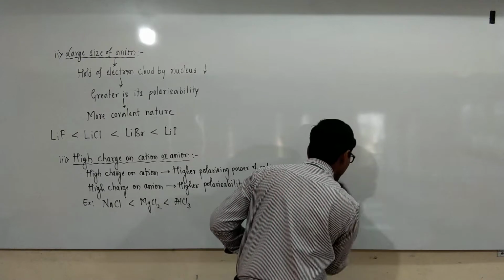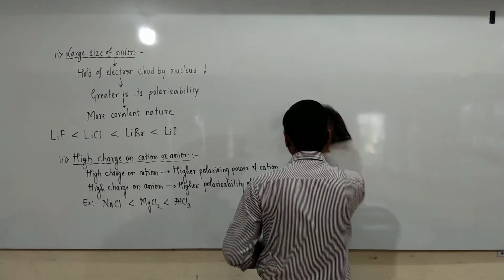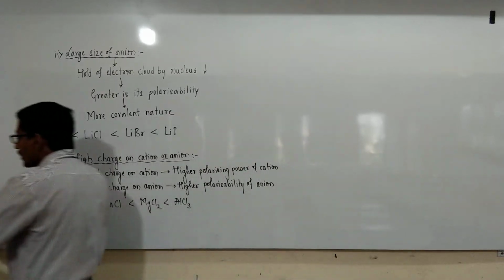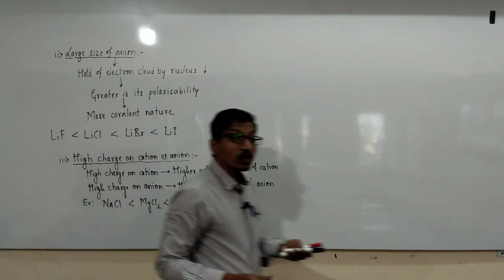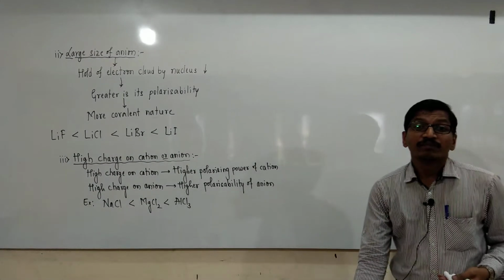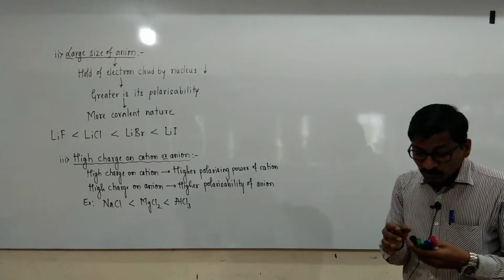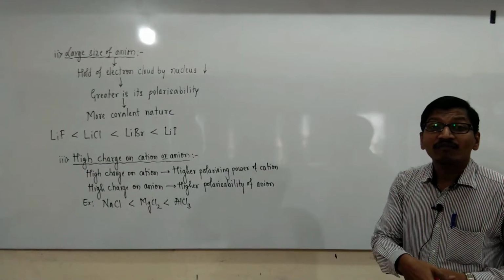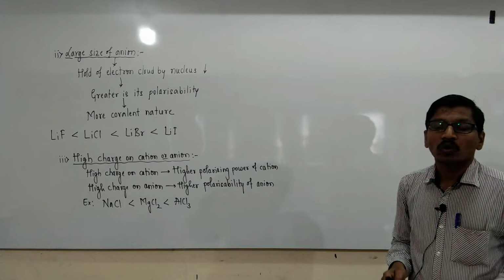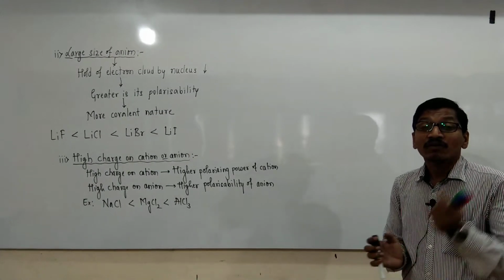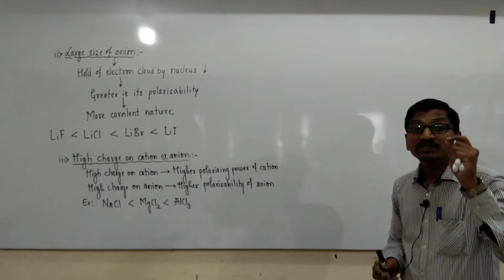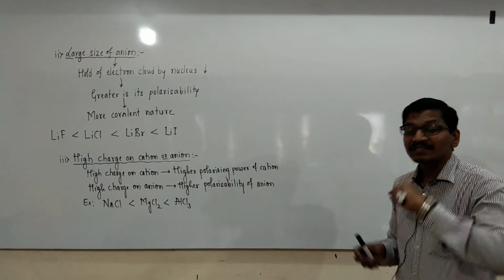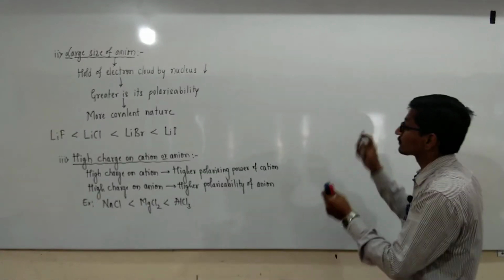Pseudo inert gas configuration was already discussed in the factors favorable for ionic compounds. Pseudo inert gas configuration means the ions which contain 18 electrons in their valence shell. Ions containing 18 electrons in the valence shell are called pseudo inert gas configuration.